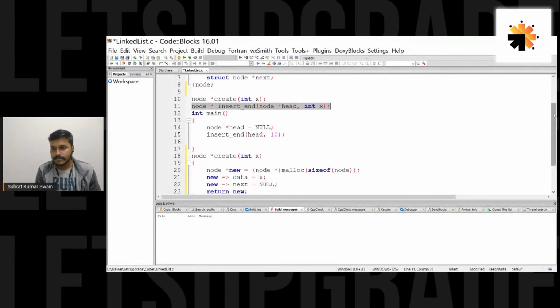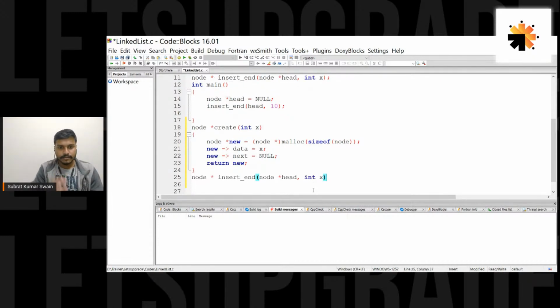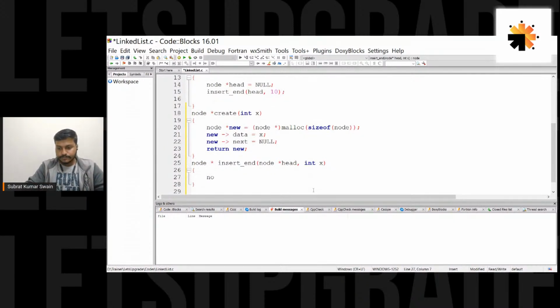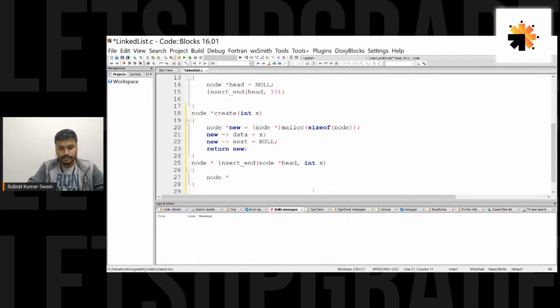So where we were basically, we have to define this insert. Let me copy this. Yeah, I would go with this temp equal to.